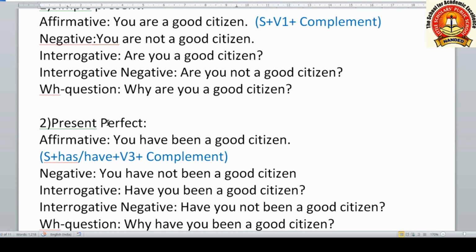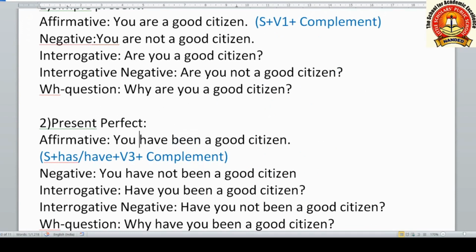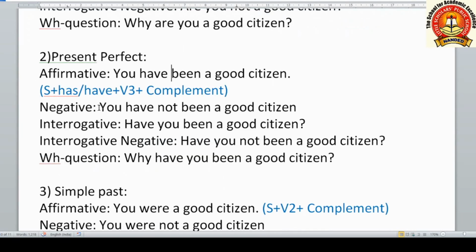Now let us see it in present perfect tense. Affirmative sentence, you have been a good citizen. Here you can see we have used been here and no other verb is there. You have been a good citizen. Been we are using because it is third form, means V3 form of is, am, are, was, were. So with the helping verb have or has, we use the V3 form and been is the V3 form of is, am, are.